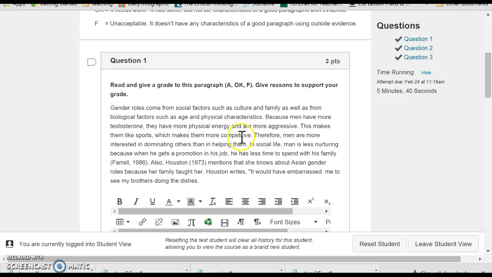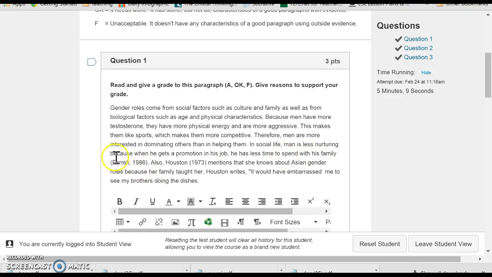The writer then moves from competition to domination, which is not clear, and then moves to a social life, social aspects, which is not a clear connection, and then from social life to jobs, and then from jobs to family.